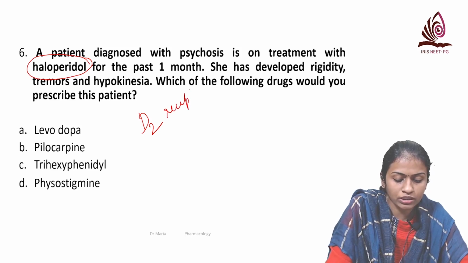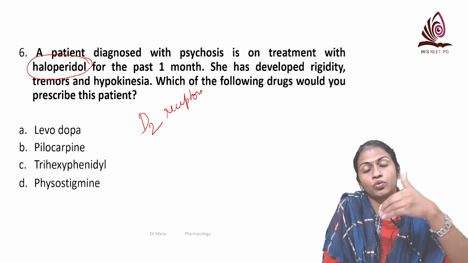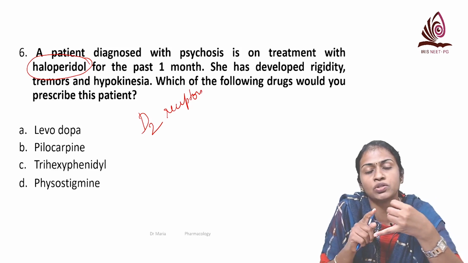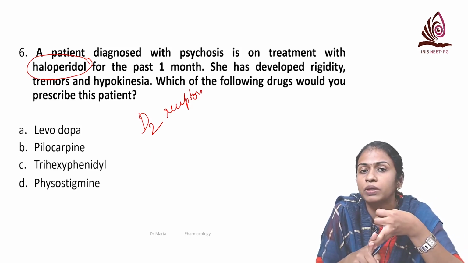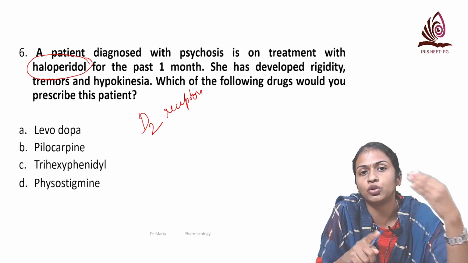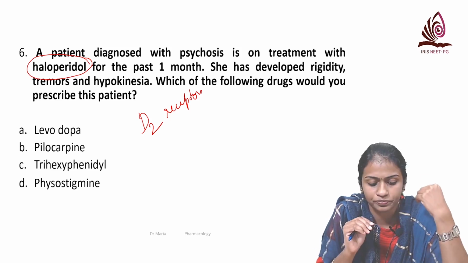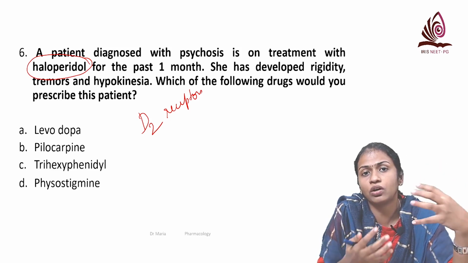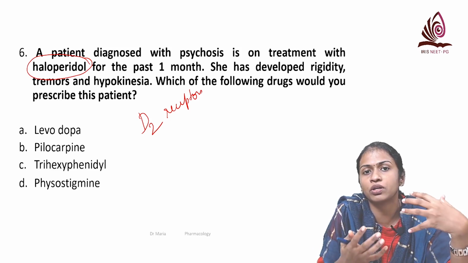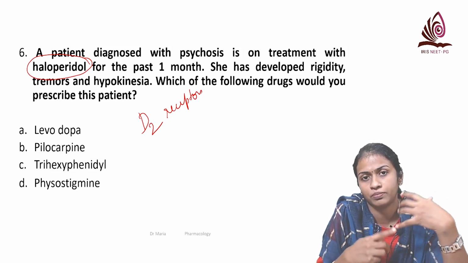So the D2 receptors are present in many dopamine pathways. There is a mesocortical pathway, mesolimbic pathway, nigrostriatal pathway, and tuberoinfundibular pathway. The positive symptoms of schizophrenia or psychosis are because of activation of the mesolimbic pathway.